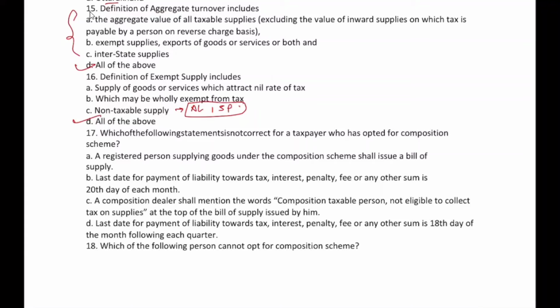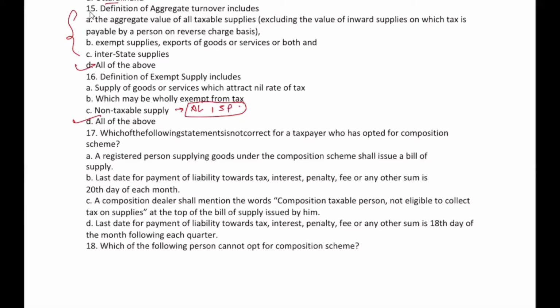That means it also is applied as exempt supply. Shivam, 5 petroleum products are not included in GST, right? Not yet. Rates are not applied. They are not included in GST, but they have the right that they can at any time. I feel like before the end of this year, it will be.